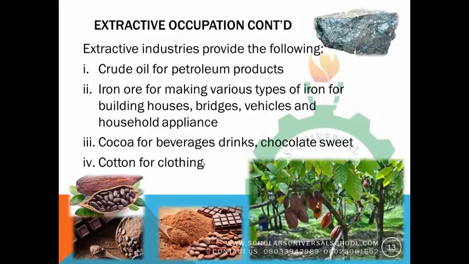primary industry. And extractive industries provide the following: They provide crude oil for petroleum products. They provide iron ore for making various types of iron, for building houses, for building bridges, for building vehicles and household appliances. Those are what we use iron ore for. They provide cocoa for beverages, drinks and chocolate sweets. In case you do not know, cocoa is used for making beverages, for making chocolates and the like. And they provide cotton for clothing.